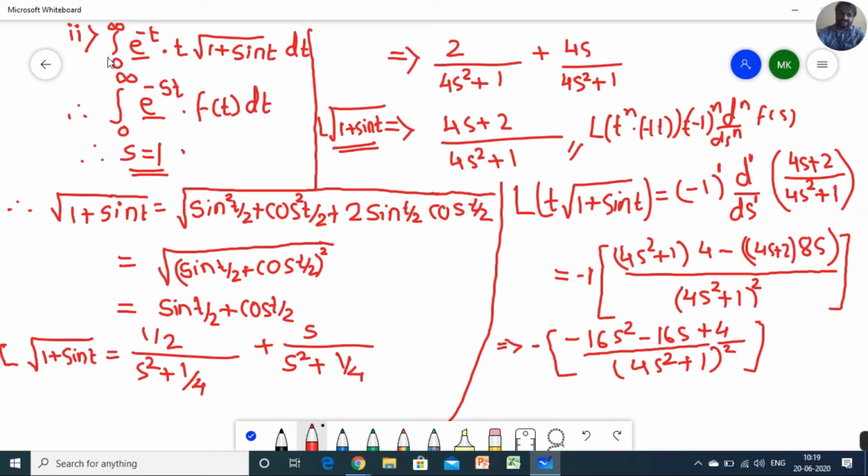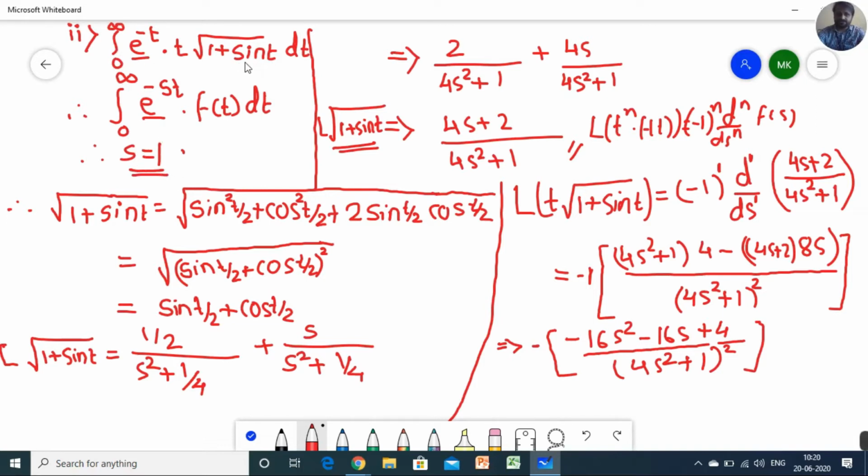If a question, in an exam or anytime, starts with integral 0 to infinity, then you have to compare it with the definition. While comparing with the definition you will get the value of s clearly, because this is clearly mentioned in the definition.